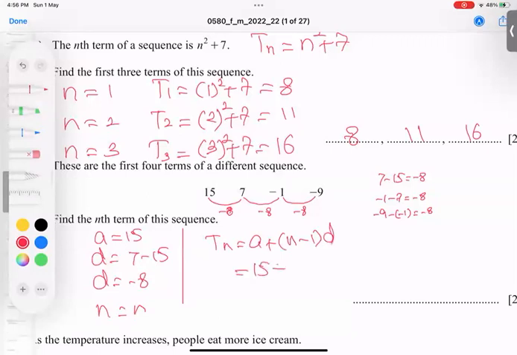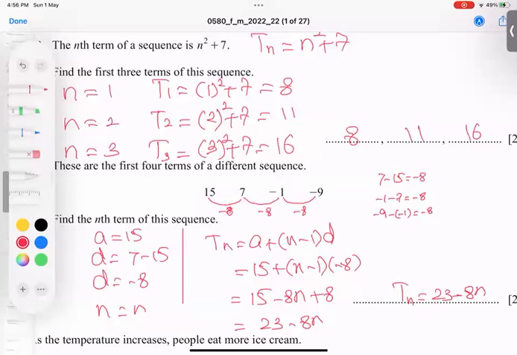A is 15, n is n, and common difference is negative 8. So negative 8 into n, I get negative 8n. Negative 8 into negative becomes plus 8. So I'm getting 23 minus 8n. So nth term, I am getting 23 minus 8n. Just recheck. Yes, correct answer. Let's go for next.